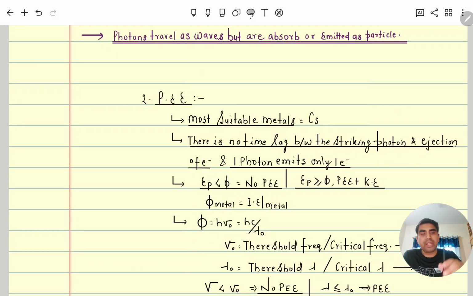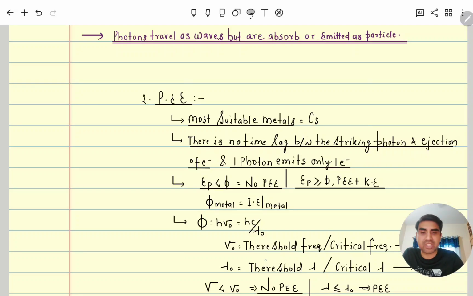For any certain metal, minimum energy is given so that its electron comes out. For that minimum energy, the threshold frequency, here you can see E is equal to h nu naught. This nu naught is called the threshold frequency, a critical frequency. Since it is minimum energy, the threshold frequency value will also be minimum, but wavelength is inversely proportional, so the threshold wavelength